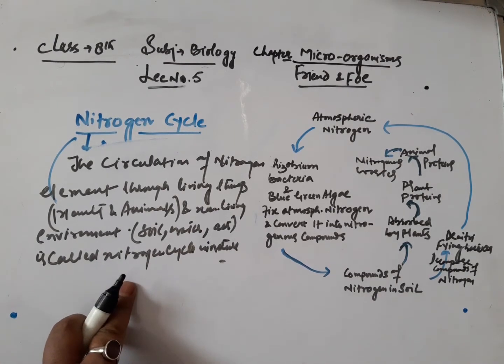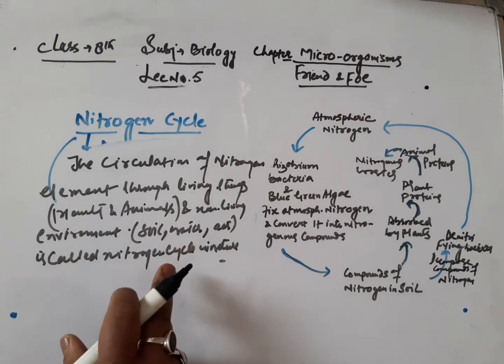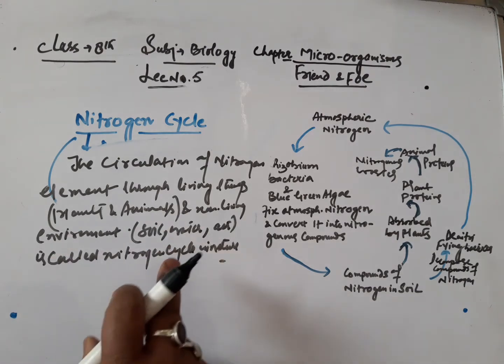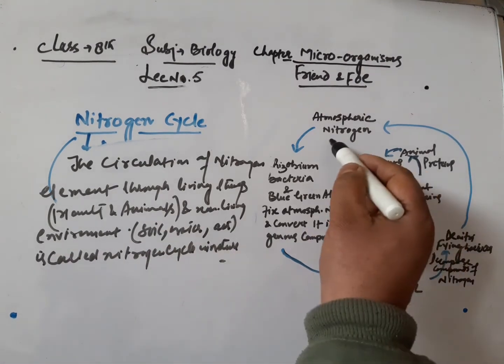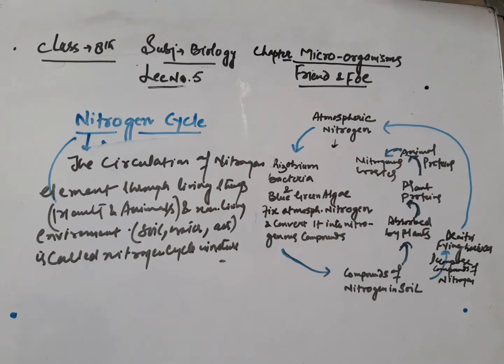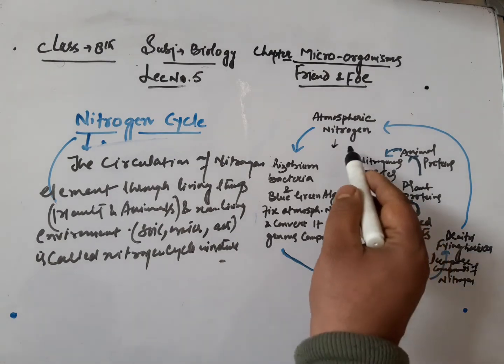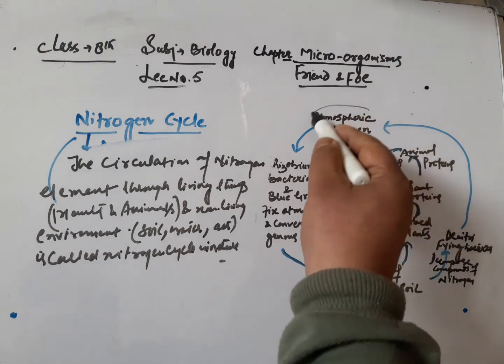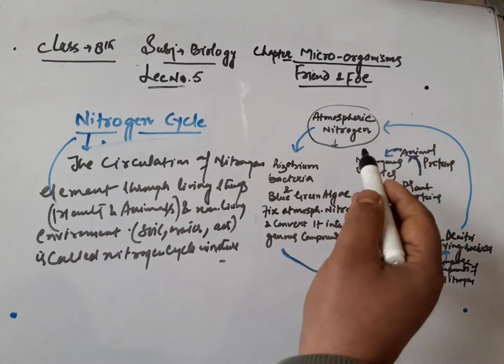And the main steps involved in the nitrogen cycle: the first is atmospheric nitrogen. Here we can see on the flow chart, this is the atmospheric nitrogen, which includes nitrogen gas.